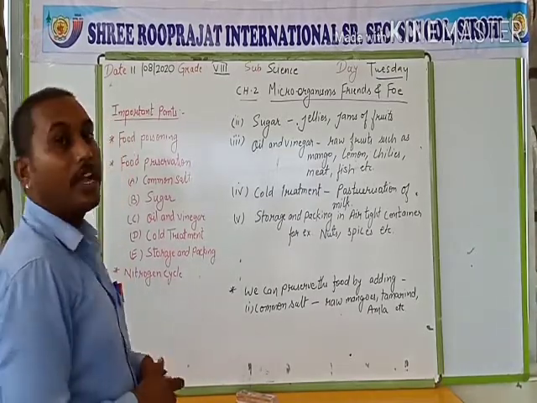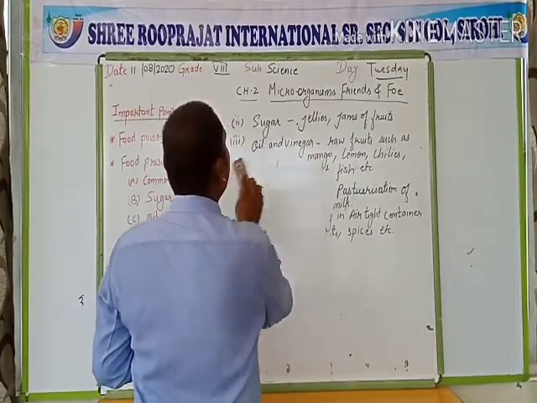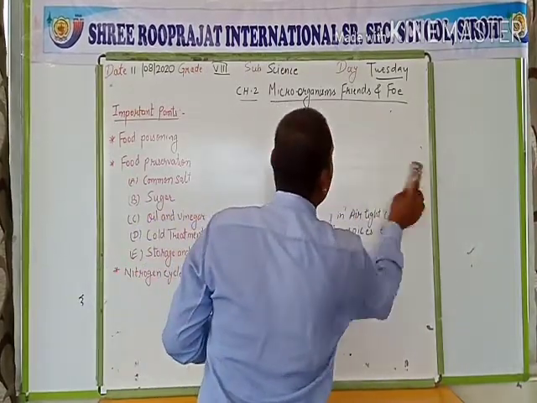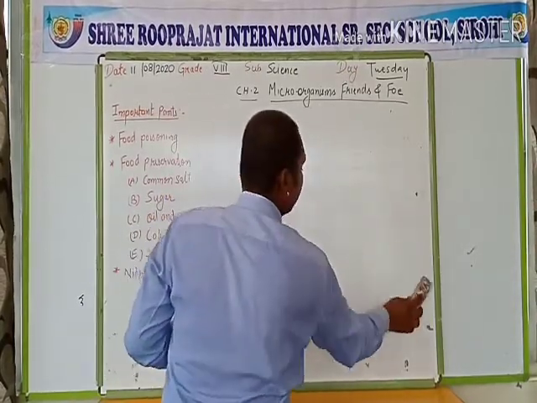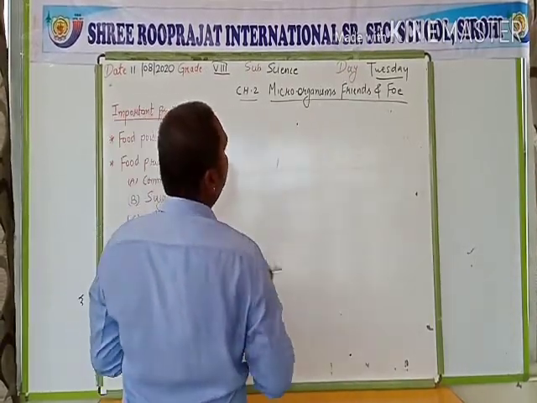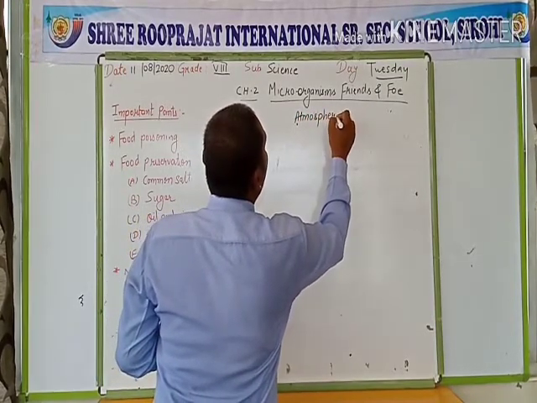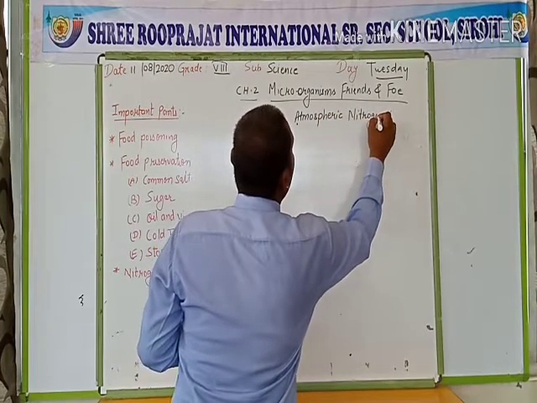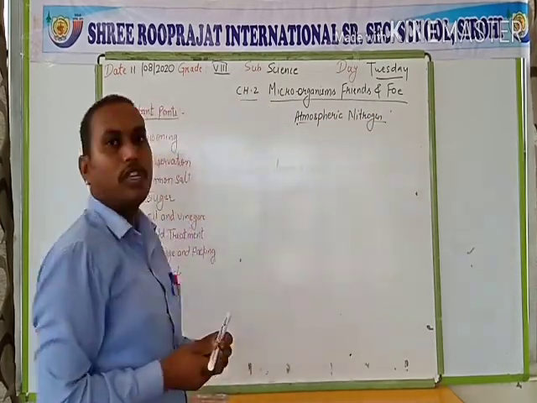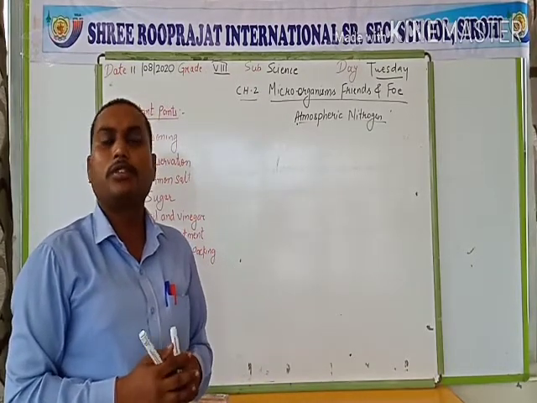Next, the nitrogen cycle. The nitrogen cycle is the process of maintaining the balance of the nitrogen in our ecosystem.